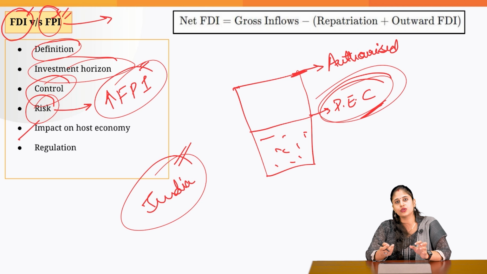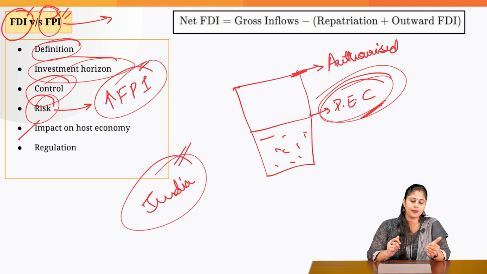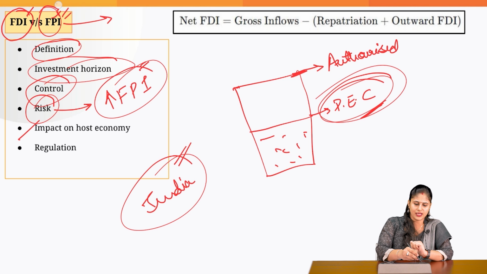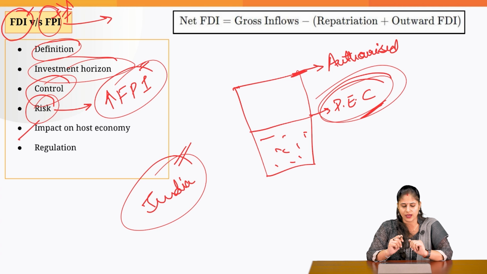Then the impact on the host economy is higher when you talk about FDI. Why? Because FDI also brings with itself the technology. But there is no such technology transfer when it comes to FPI. And that is why the regulation is quite higher when it comes to FDI as compared to FPI.